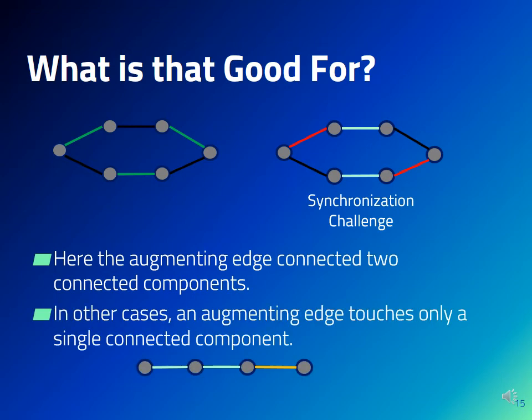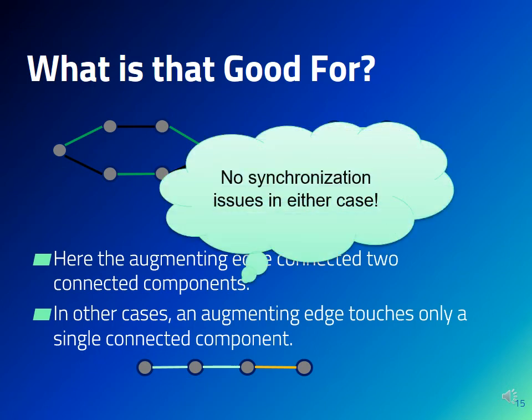In other cases, we can also augment using edges that touch only a single connected component. For example, in the bottom drawing, the two left edges represent a connected component containing a single matching edge. However, the yellow edge allows us to augment the size of the matching to 2. The important thing is to observe that in all these cases, we are able to get an augmentation using a single edge, so there are no synchronization issues.